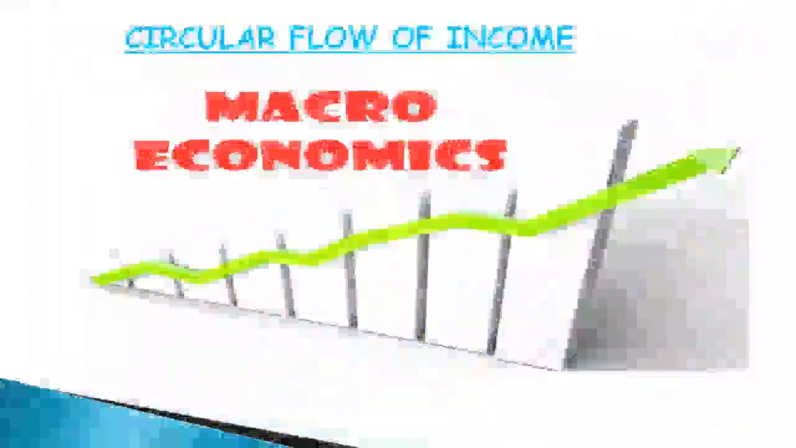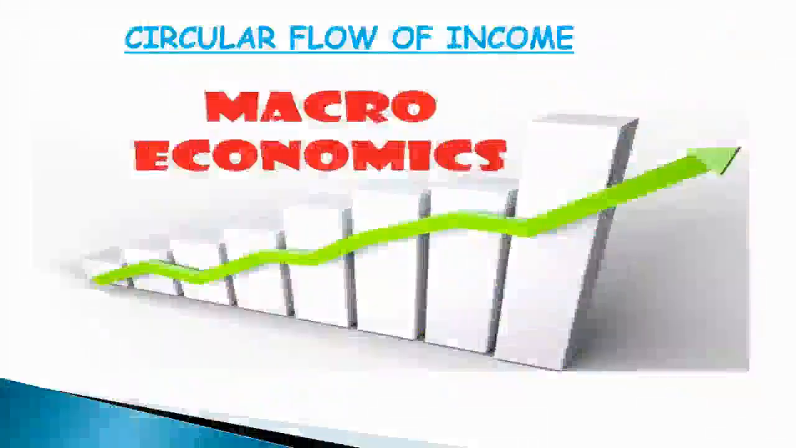In this portion we'll discuss circular flow of income. A circular flow of income is a model of an economy showing connections between different sectors of an economy. So it shows flow of income, goods and services and factors of production between government agents, firms, households and nation.